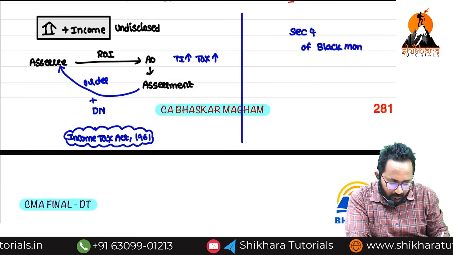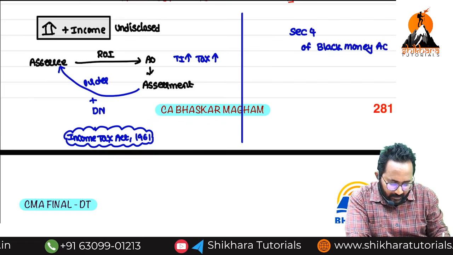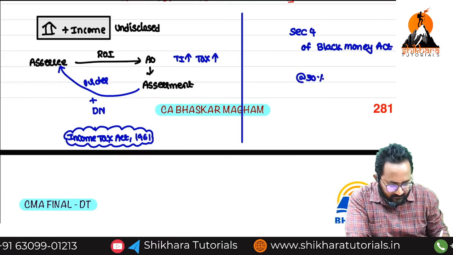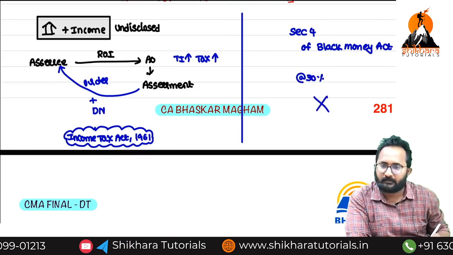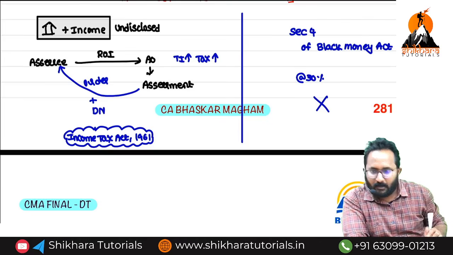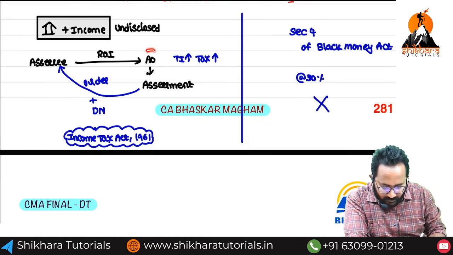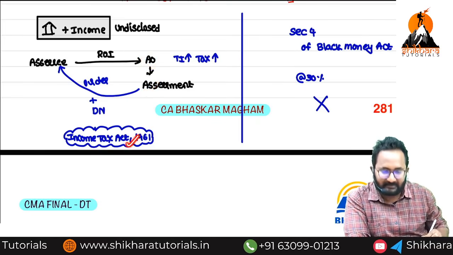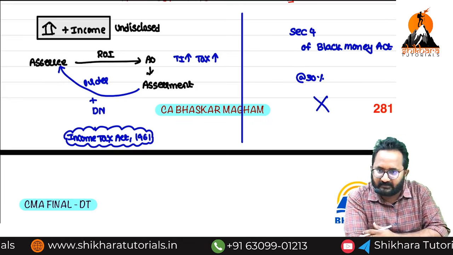Can I impose 30%? No. Why? If it is taxed again in Black Money Act, it is called double taxation. Already it was identified by the AO in assessment, and it is already taxed under Income Tax Act 1961.